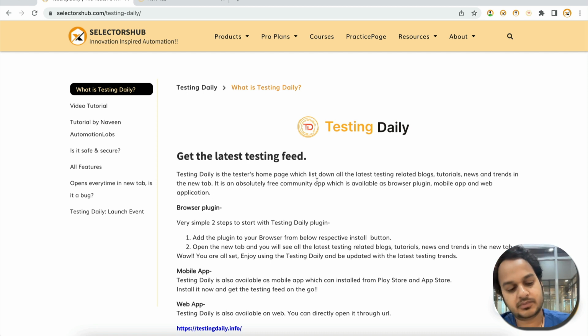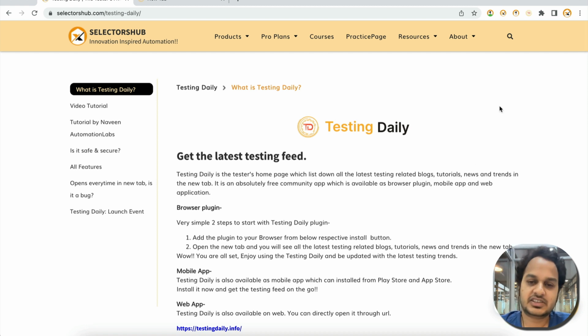If you are a Medium author, or you have your own WordPress website or Blogspot, then just write a small article about Testing Daily and publish it on your Medium or WordPress website, and Testing Daily will immediately start picking up the feed from your website or your YouTube channel.